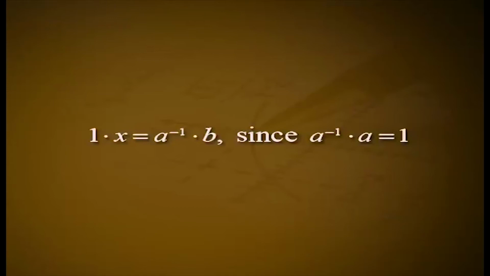Example 9. In a field F with the multiplicative identity 1, if A, B belong to F and A not equal to 0, then there exists a unique element X such that A into X equals B. Solution. Since A not equal to 0, A inverse exists and A inverse belongs to F. Left multiplying A into X equals B by A inverse, we get A inverse into A into X equals A inverse into B, which implies A inverse into A into X equals A inverse into B by the associativity of multiplication, which implies 1 into X equals A inverse into B, since A inverse into A equals 1, which implies X equals A inverse into B.